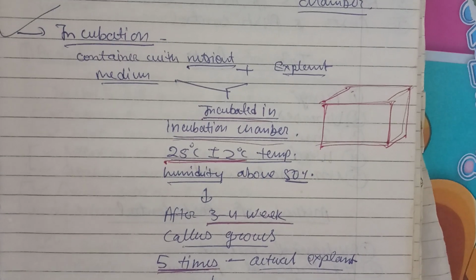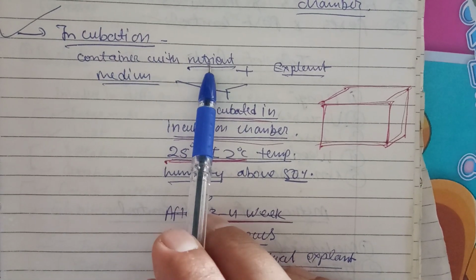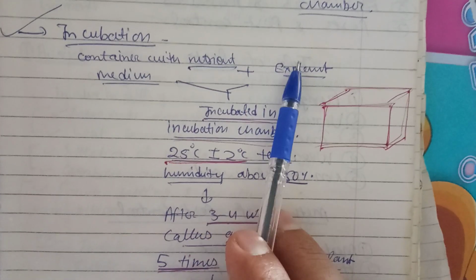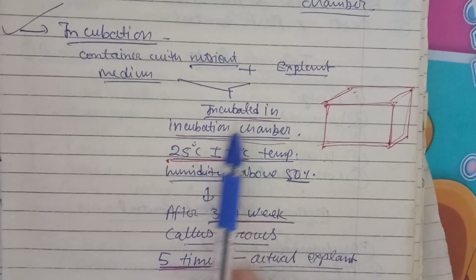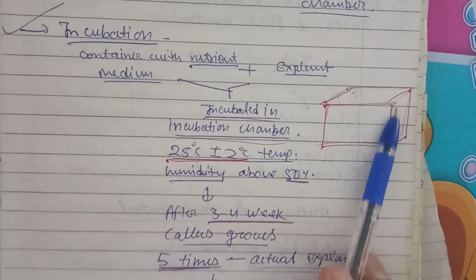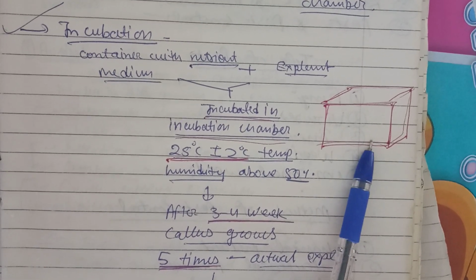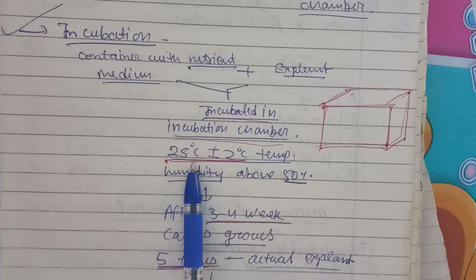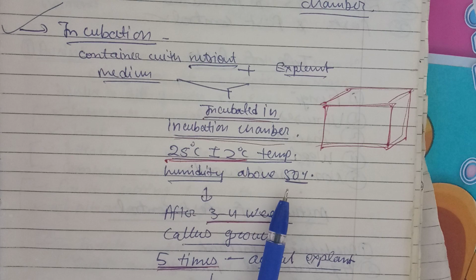First of all, we take the container with the nutrient medium and explant, and the explant has to be placed in the proper container, then incubated in an incubation chamber, like the bacteriological incubator, where we can maintain the temperature at 25 degrees centigrade plus or minus 2, with humidity above 50%.